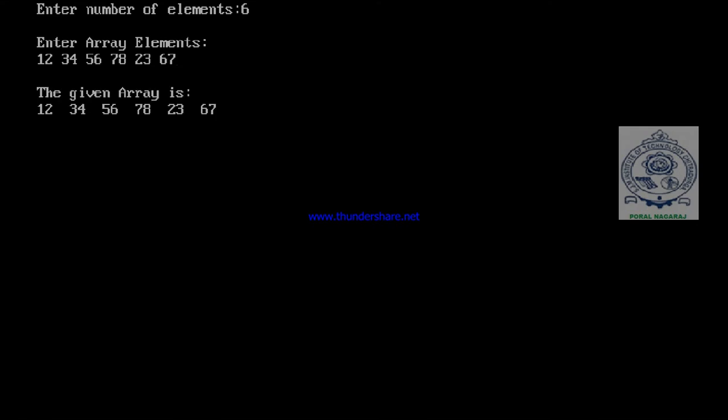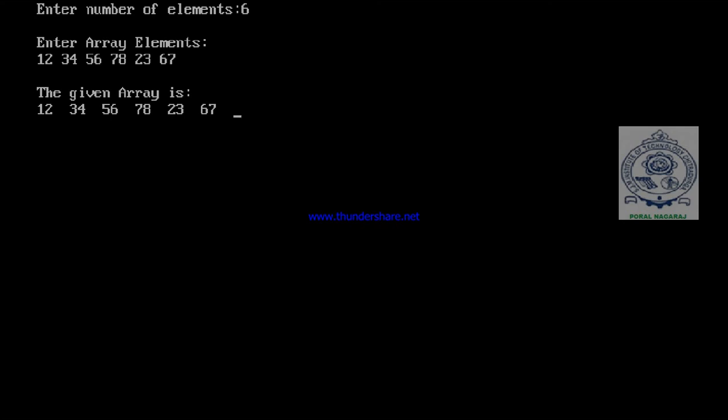Enter number of elements. Now I'll give 6. Enter array elements. 6 elements I have to give: 12, 34, 56, 78, then 23, then 67. 6 elements were given. See, the given array is 12, 34, 56, 78, 23, 67. So this is how we can read the array and write the array.